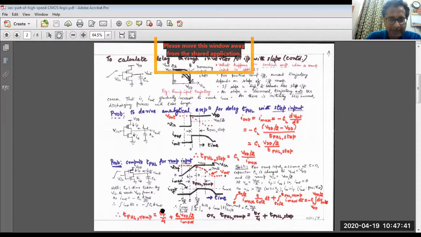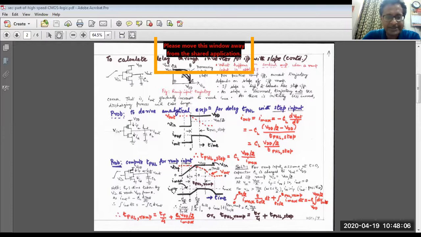So by mathematical manipulation, you can see that TPHL in response to a ramp going waveform is the TPHL for the step waveform, and this is the additional time. You see that as the discharging current will be smaller in this case, this additional time will be unavoidable. That is TR by 4.